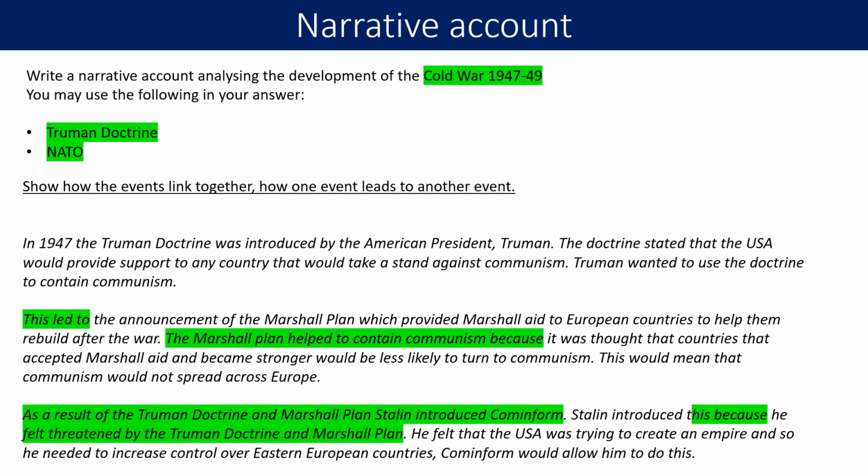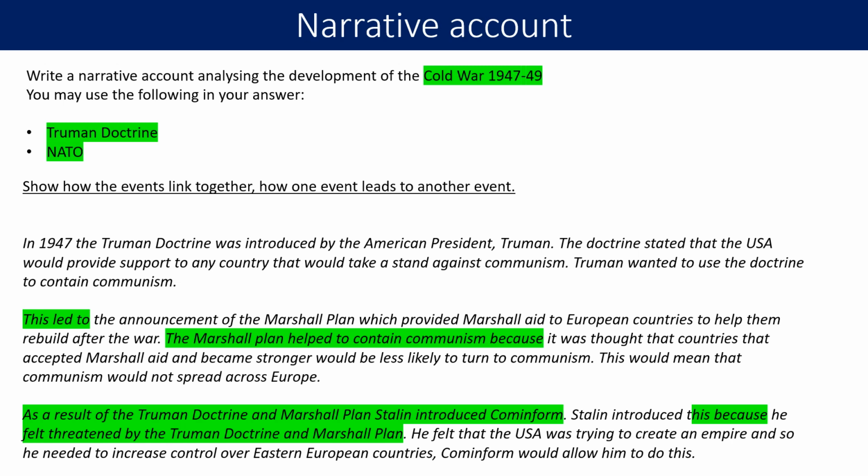So just to recap, you get your question, you underline your time period or your event, you then write down what happened, you bullet point your list of things that happened either between the 2 years or within the year that you're given. You choose a minimum of 3 events that you think work together, that link together, and you start with your earliest and you end with your latest.